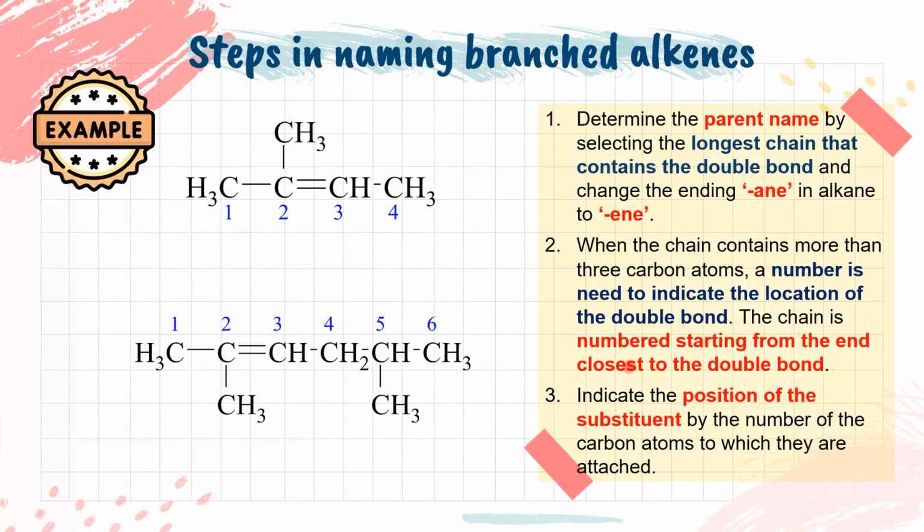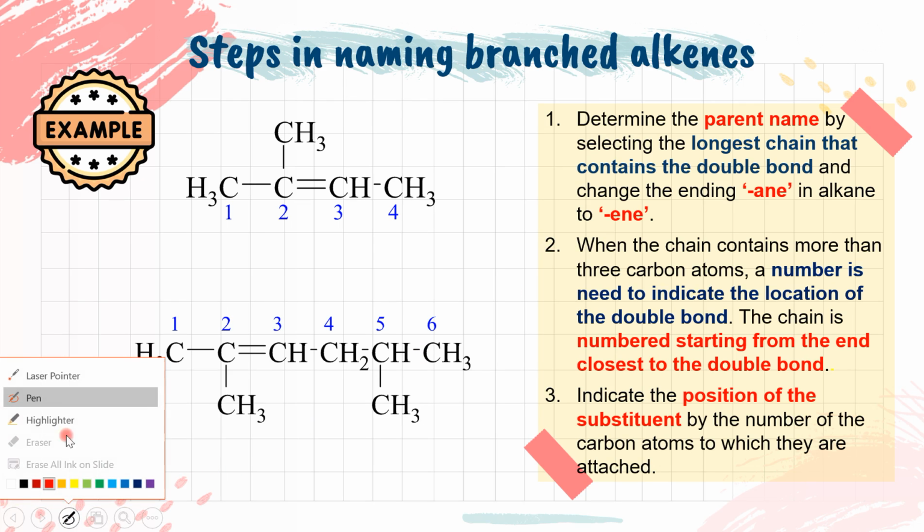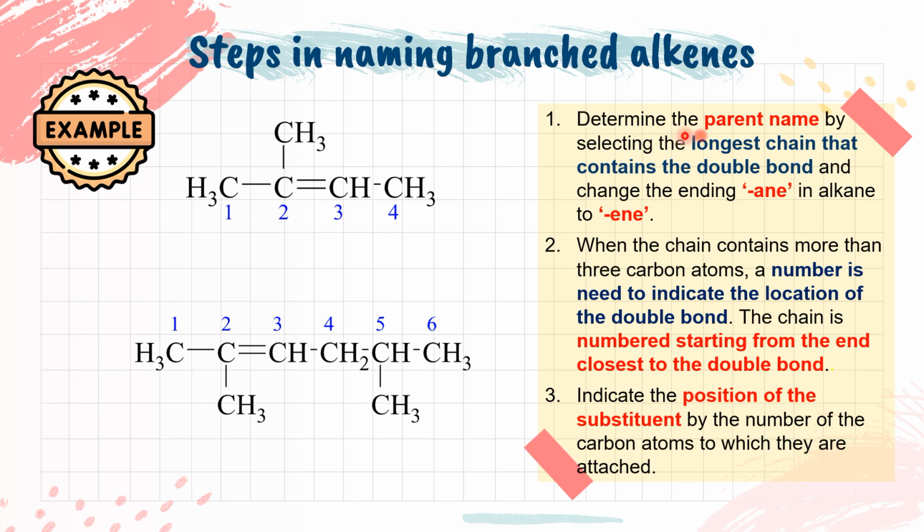Right, so this one, as usual, you have to remember all of this. Now we take a look at how we can name branched alkene, meaning that it has a substituent. So the first step, what should you do? You have to determine the parent name by selecting the longest chain that contains the double bond. Maksudnya kena cari paling panjang dan mesti lalu dekat carbon-carbon double bond. And then we drop A-N-E and change it into E-N-E.